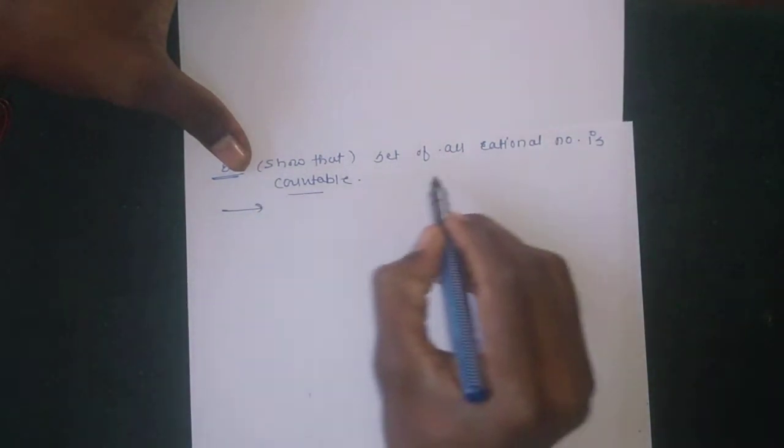How to show this set is countable? How to show a given set is a countable set?